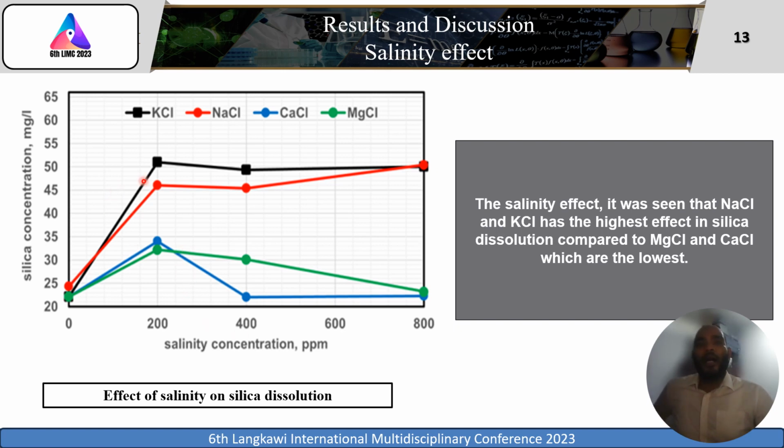the salinity effect is seen in the silica dissolution. Here I have used 4 types of brine: potassium, sodium, calcium, and magnesium chloride. So I can see the salinity effect. It was seen that sodium and potassium chloride have the highest effect, as we can see here, for all concentrations, compared to the lower silica dissolution found in calcium and magnesium chloride.